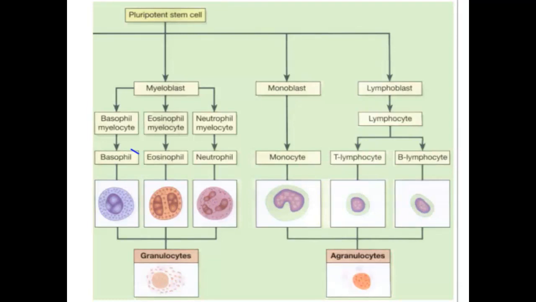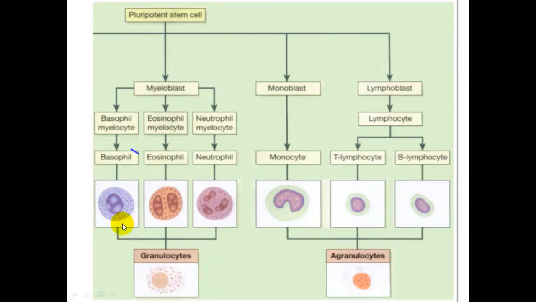From the pluripotent stem cell, these cells differentiate into different types of cells that will later develop into mature granulocyte and agranulocyte types. From the pluripotent stem cell, as you can see here, comes the myeloblast. This myeloblast results in the formation of the myelocyte, which then differentiates into the basophil myelocyte, eosinophil myelocyte, and neutrophil myelocyte, which define their properties and function and how they appear microscopically.